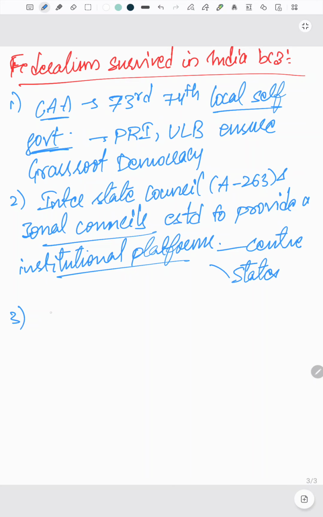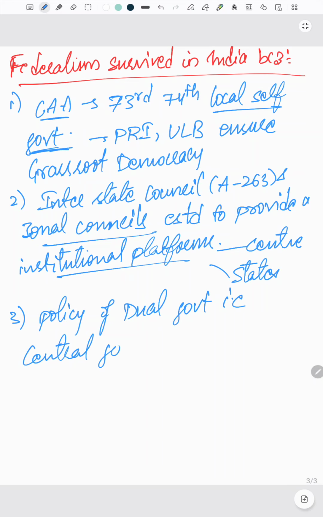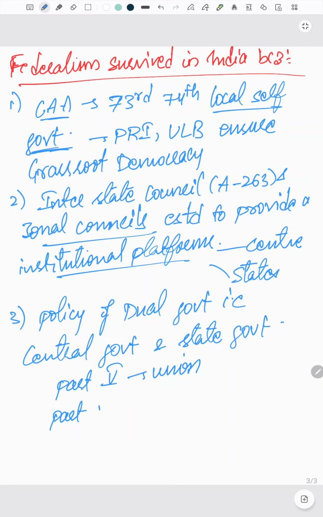After that, the next one is the policy of dual government. That is, you have a central government and a state government. If you observe, Part 5 of our Constitution deals with Union powers, and Part 6 of the Constitution deals with the states. So there is a division in order to ensure a federal structure.